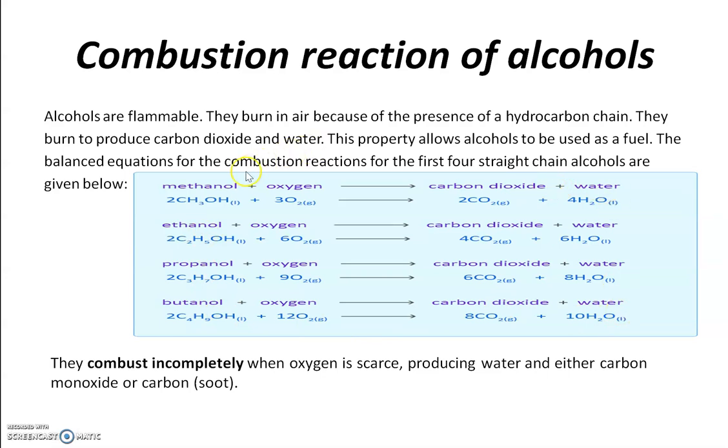So in complete combustion, where the oxygen supply is more, the products are carbon dioxide and water. But if the combustion is incomplete, instead of carbon dioxide, we will get carbon monoxide or carbon soot along with water.